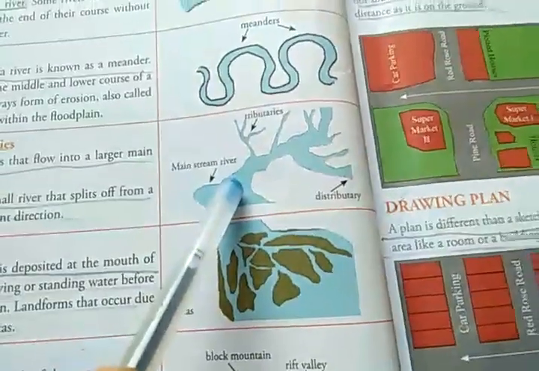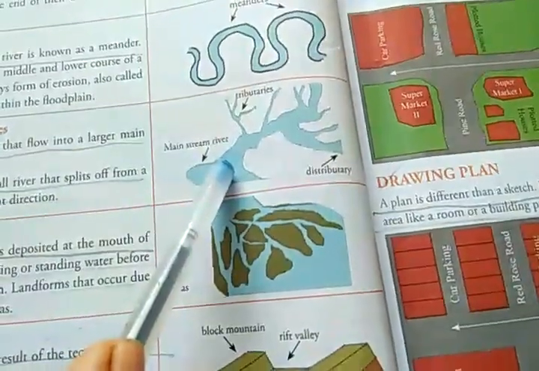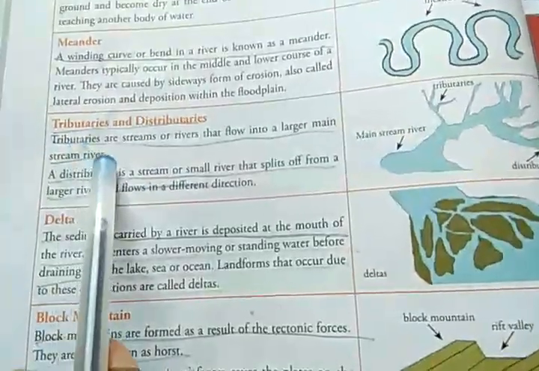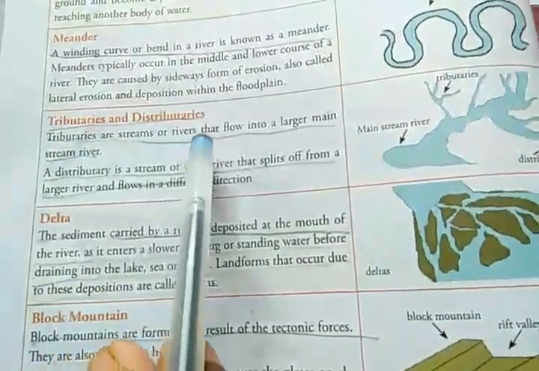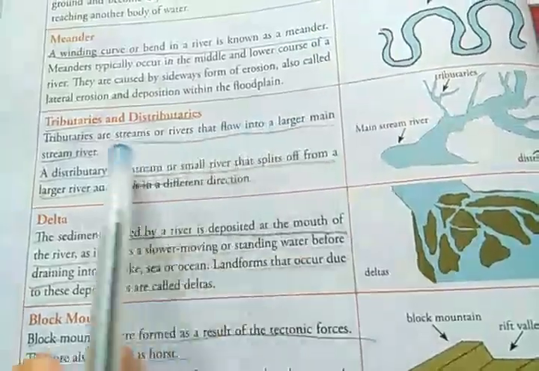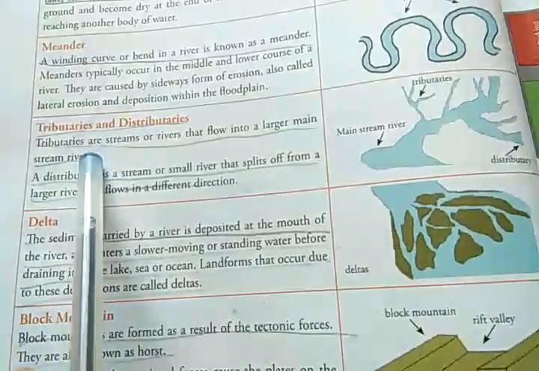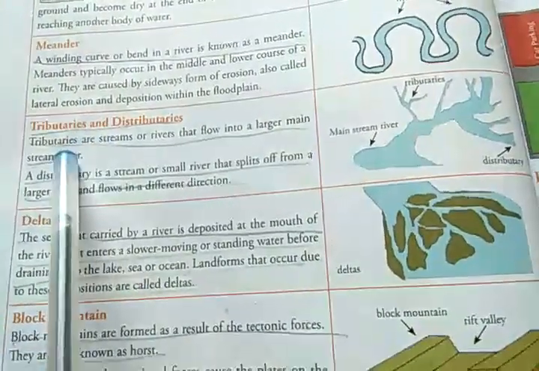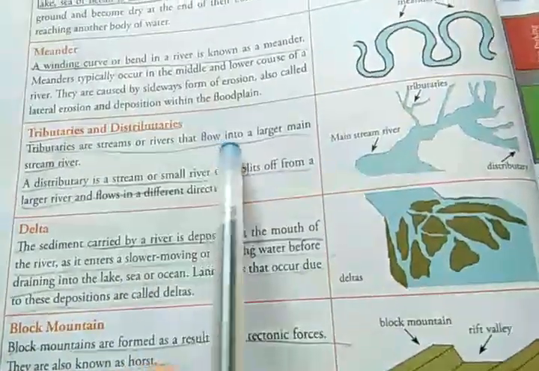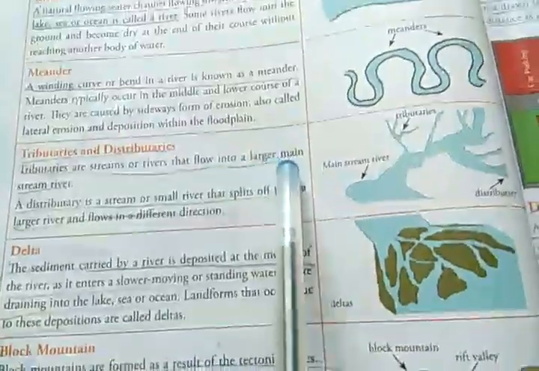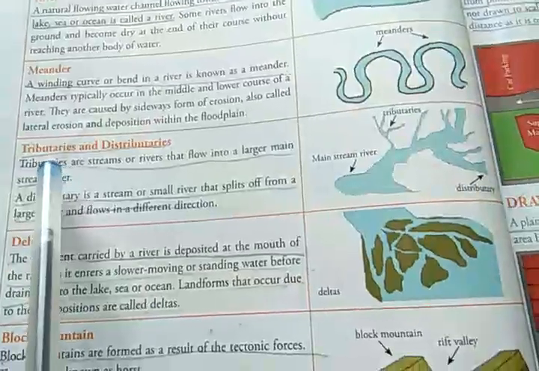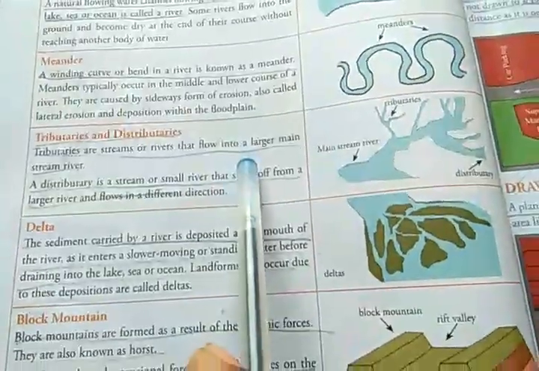For example, Yamuna is a tributary of river Ganga. Tributaries are streams or rivers that flow into a larger mainstream river. Larger main river means Ganga. So Yamuna is a tributary of Ganga.